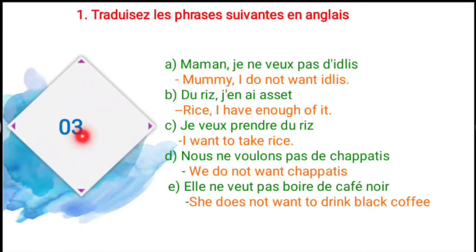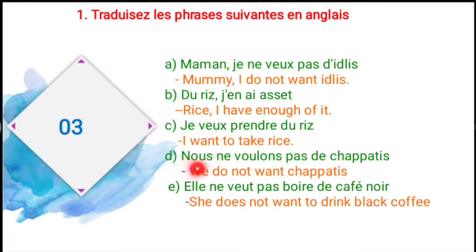And move to the third content, that is traduisez la phrase en anglais. So translate the sentence in English. So first one is mama. Mama means what? Mummy. And the sentence is a negative sentence. So je ne veux pas d'idli. It means I don't want idlis. And next one is du riz. J'en ai assez. So rice, I have enough of it. And next, je veux prendre du riz. So I want to take some rice.